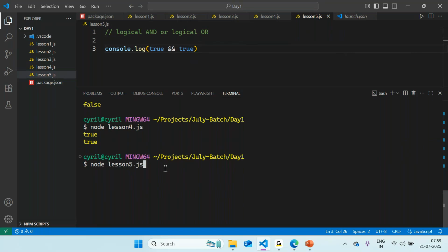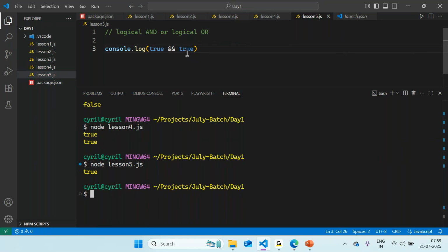It's not clear. True. The question is not clear. Yeah, that's right, the question was not clear. See, what happens in this case is that we are checking both expressions to return true, because we are making use of the and operator. Now you're understanding the statement.